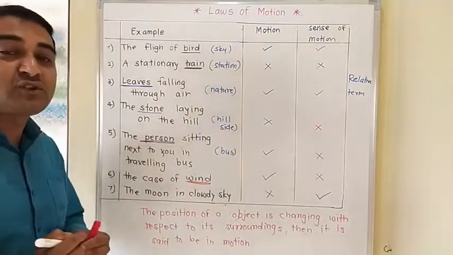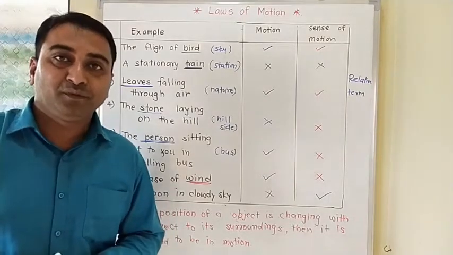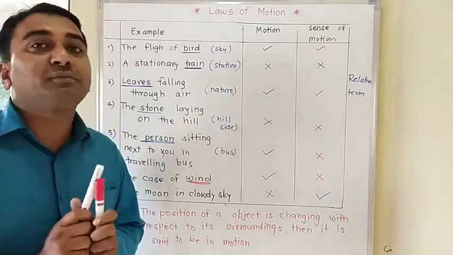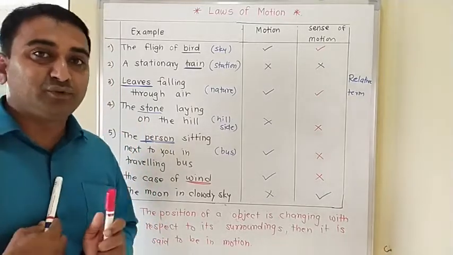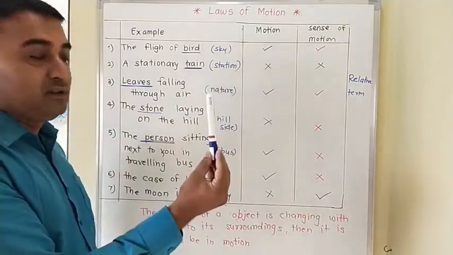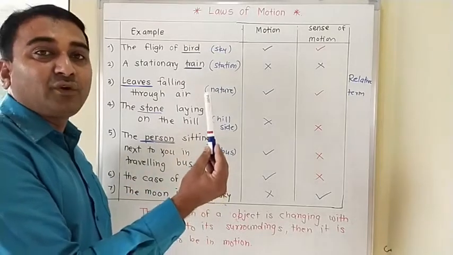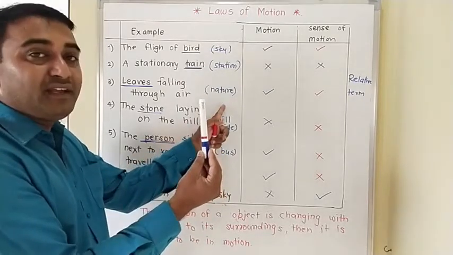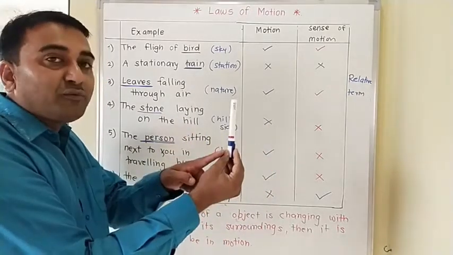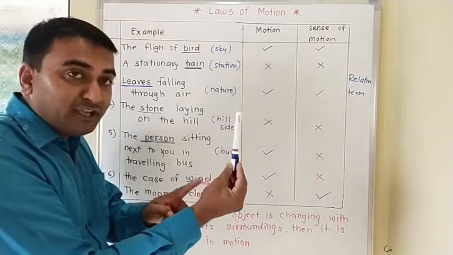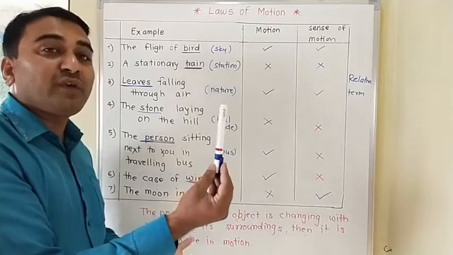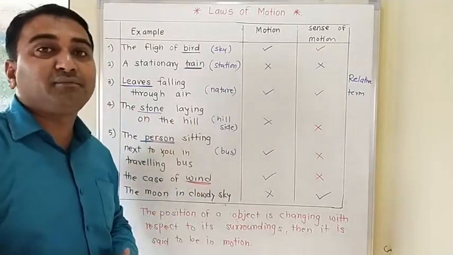It means motion does not depend on the object only. It depends on its surrounding. Out of the two, one should be stationary and one should be changing position. What does it mean? See, this is a pen. It is an object, and the board is a surrounding. If the board is stationary, then there should be a change in position of the object, that is the pen. But if the pen is stationary and you are changing the surrounding, then also we sense the motion.